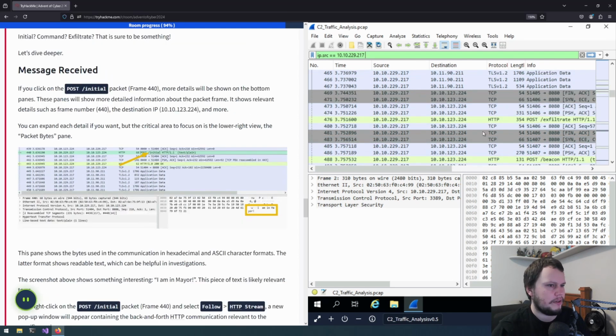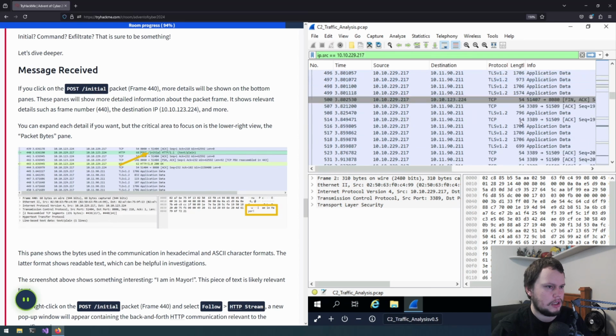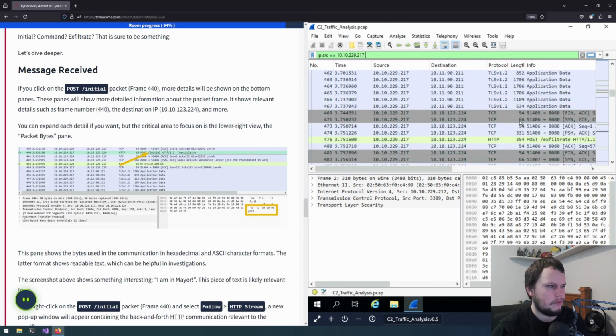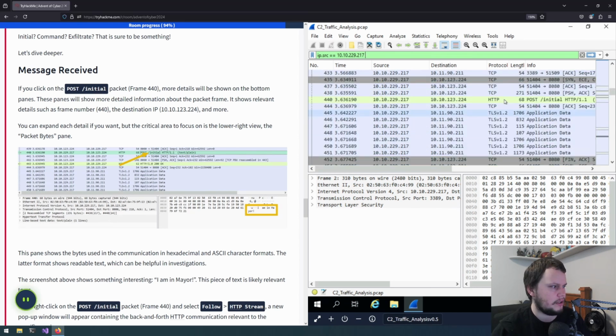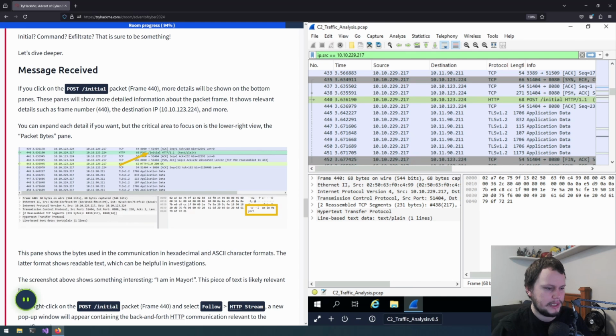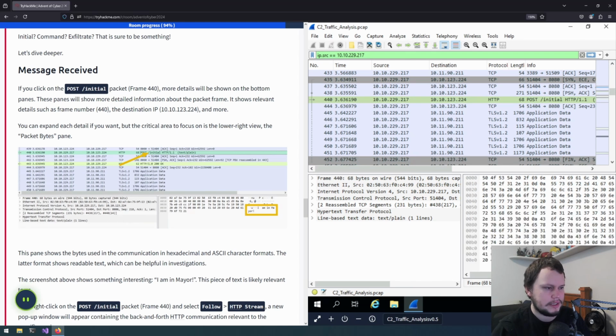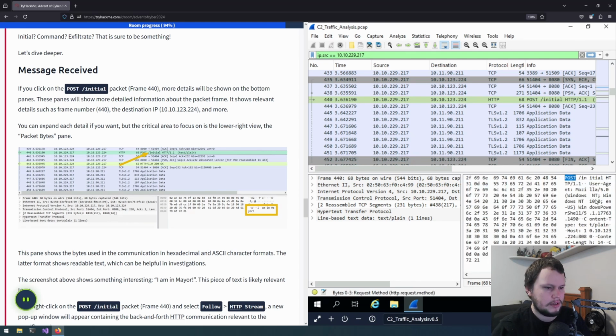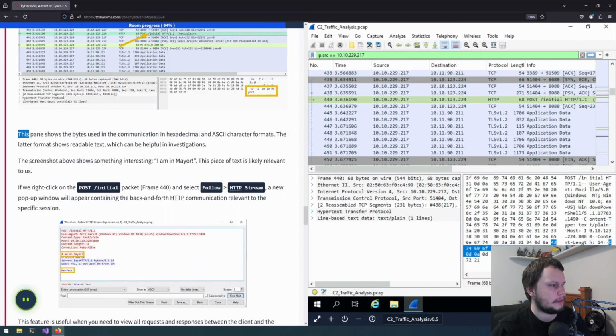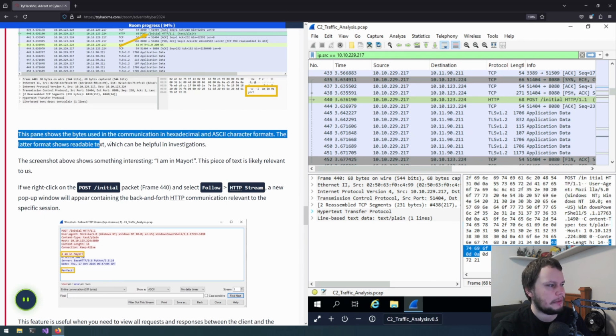So if you click on the initial HTTP, we've got base64 of it, but if we can reassemble it, we can see the request here. So keep alive, I am in Maya. This pane shows the bytes used in the communication in hexadecimal and ASCII character formats. The latter format shows readable text, which can be helpful in investigation. The screenshot shows something interesting. I am in Maya. This piece of text is likely relevant to us.